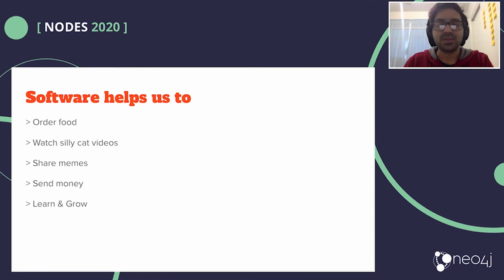Now, what these apps are made of is software, and this software helps us to order food, watch silly cat videos on the internet, maybe share memes with your friends and family, send money to people if that is what you're into, or even learn and grow as a human being. You have the opportunity to learn new things. For instance, you could just buy a book on Amazon Kindle and get started with reading the book right away, whereas this wouldn't have otherwise been possible without an app like, say, Kindle in this instance, to start reading a book digitally.